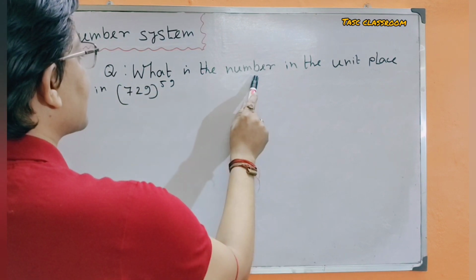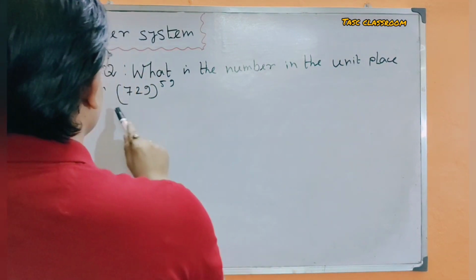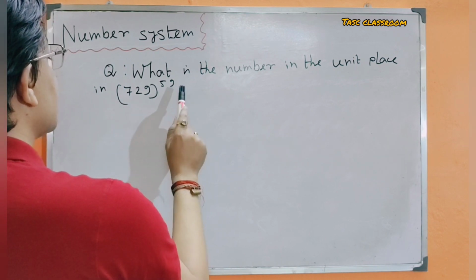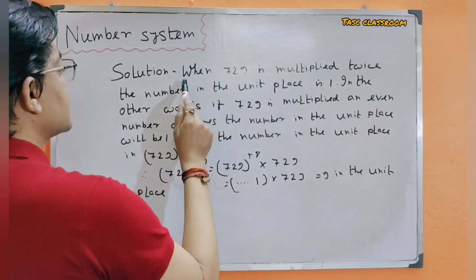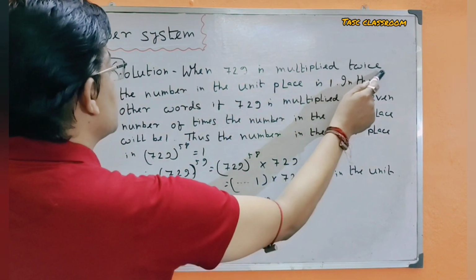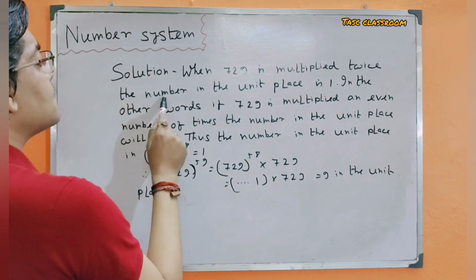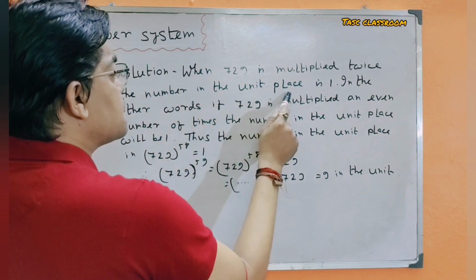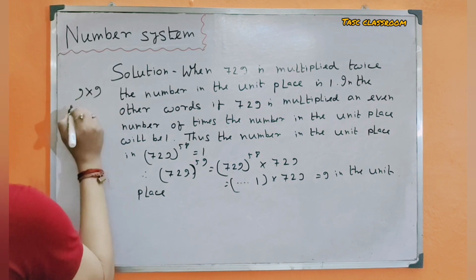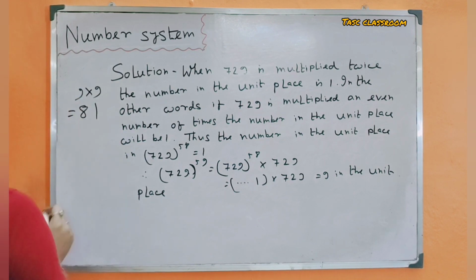what is the number in the unit place in 729 to the power 59? When 729 is multiplied twice, the number in the unit place is 1 because 9 into 9 equals 81.